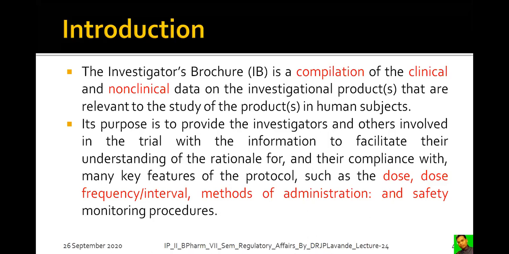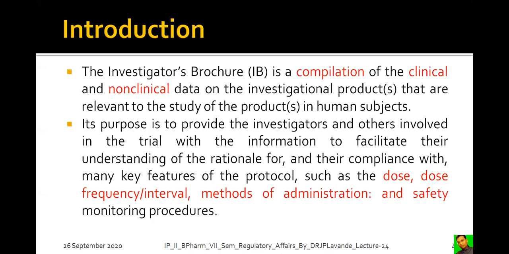Now, all this information is related with what? The dose, frequency of dosing, interval of dosing, methods of administration, and safety monitoring procedures. The study which is to be carried out should have a proper rationale for its use.